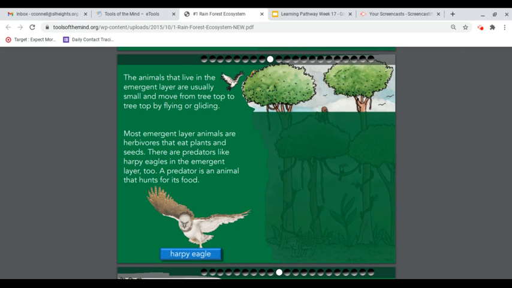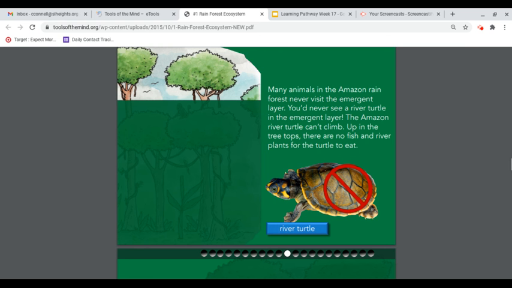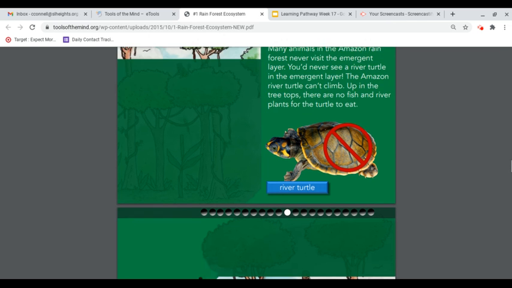The animals that live in the emergent layer are usually small and move from treetop to treetop by flying or gliding. Most emergent layer animals are herbivores that eat plants and seeds. There are predators like harpy eagles in the emergent layer too. A predator is an animal that hunts for its food. Many animals in the Amazon rainforest never visit the emergent layer. You'd never see a river turtle in the emergent layer. The Amazon river turtle can't climb. Up in the treetops, there are no fish and river plants for the turtle to eat.